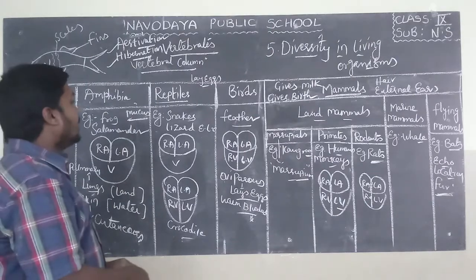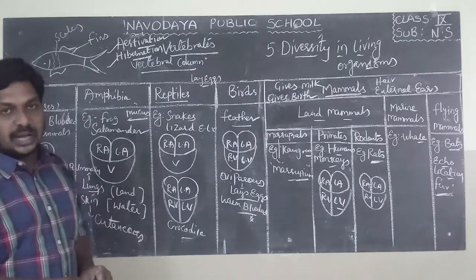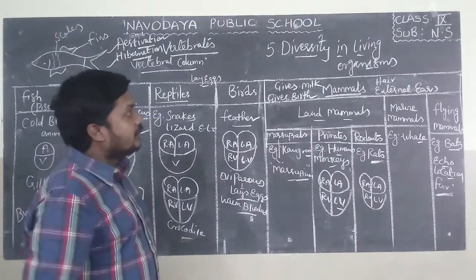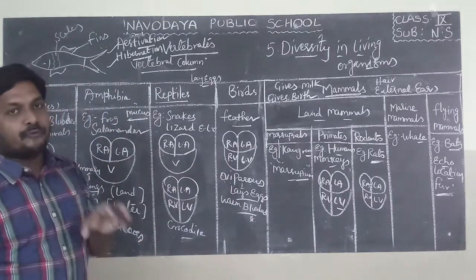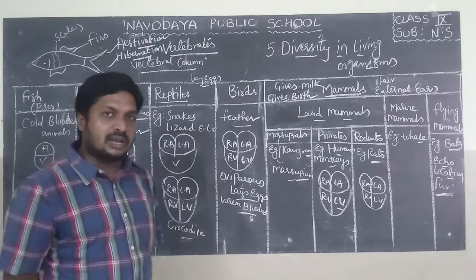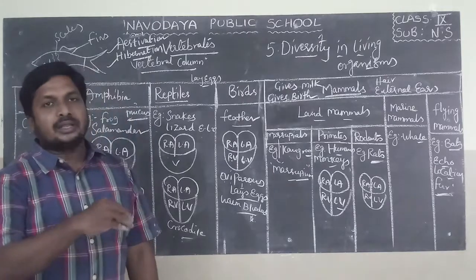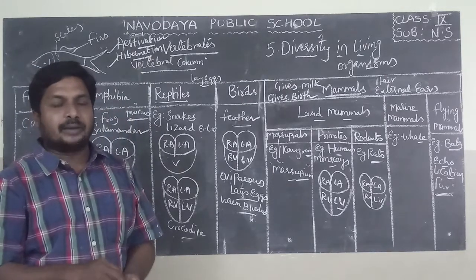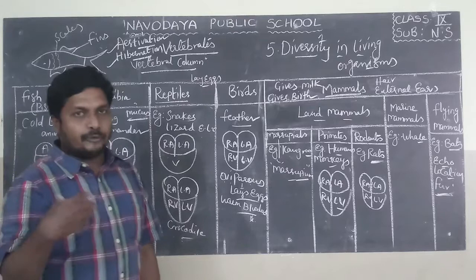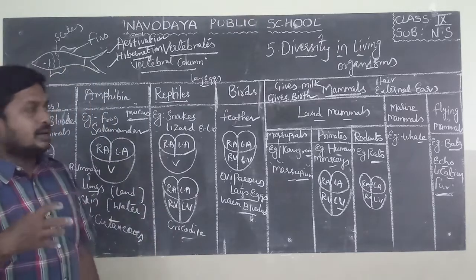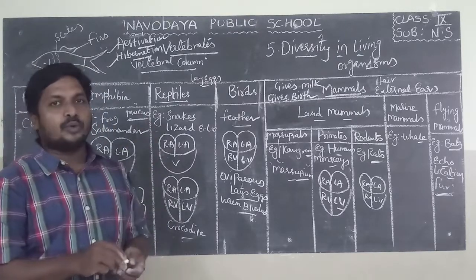Okay, now in the next class I will revise the total lesson, diversity in living organisms. So this is the 5th lesson, diversity in living organisms. Up to here kingdom Animalia is also completed. In the next class I will revise the lesson once again.